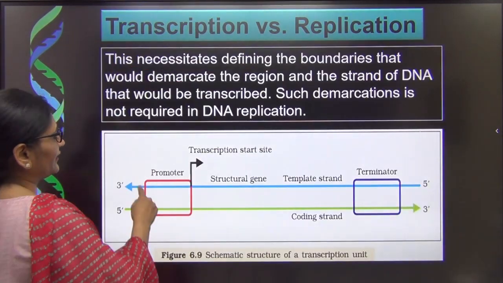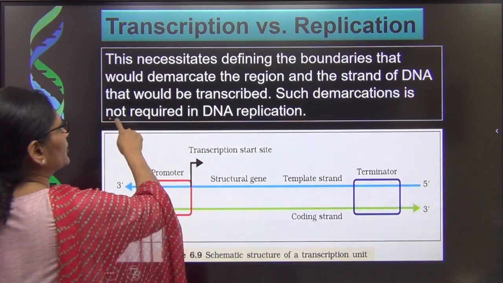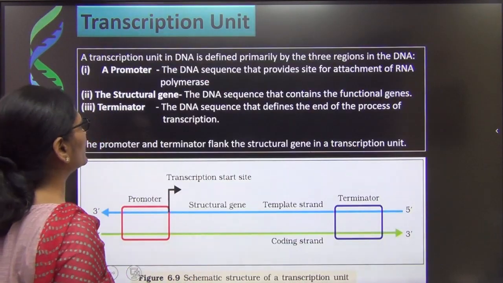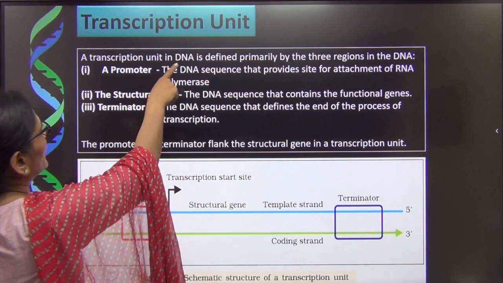Now this necessitated creating a boundary. Where will it start, where will it end? Such demarcations are not required in the case of DNA replication. Now what is this entire unit? This boundary is called the transcription unit.